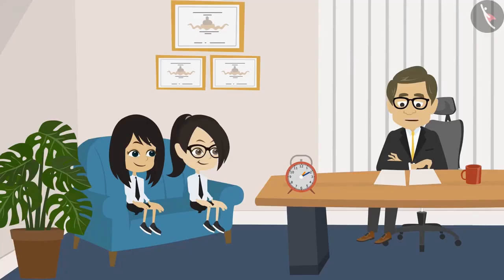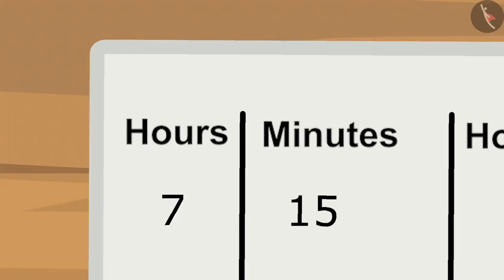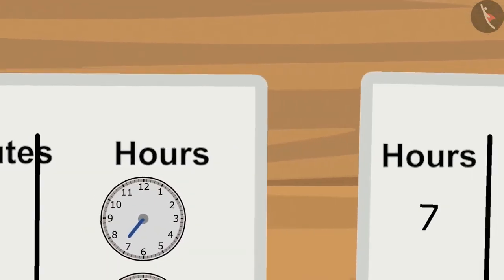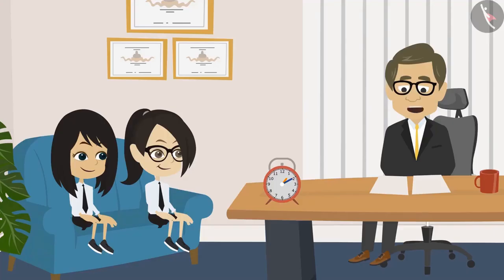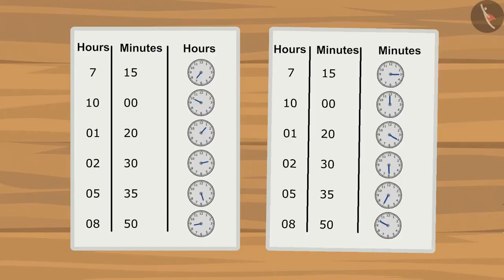Let's see what's the first time. The first time is 7 hours 15 minutes in the morning. Vandana, you have shown the hour hand at 7. And Neha, you have shown the minute hand at 3. These are absolutely correct. So look at the rest as well. Yes, I'll see all of them. Yes, all of them are correct.